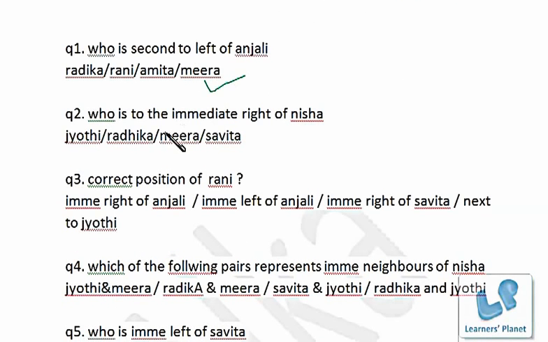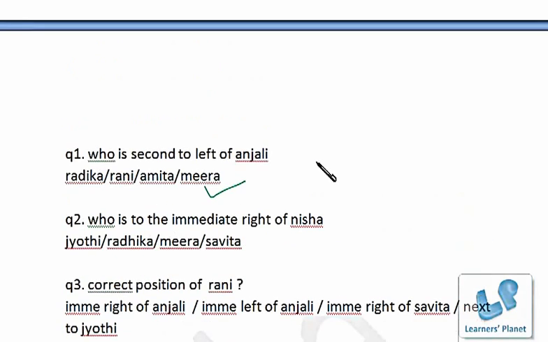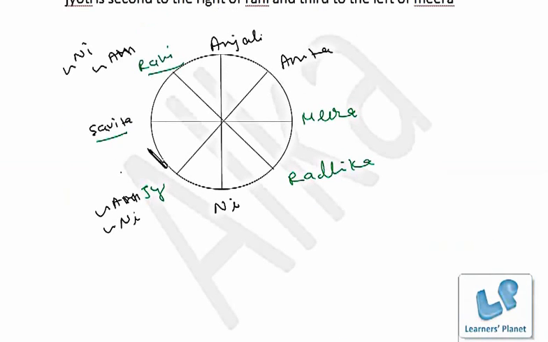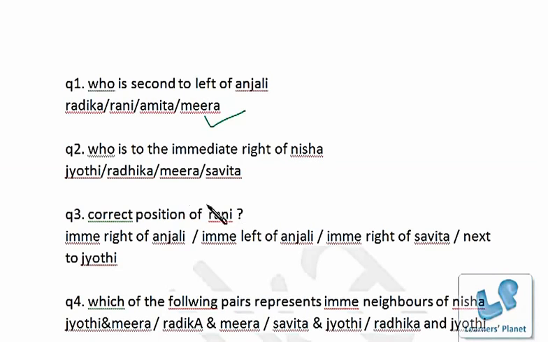So it is Meera. Who is to the immediate right of Nisha? Nisha is this. Immediate right of Nisha is Radhika, right? So that's Radhika. Next, the correct position of Rani. Now see the options: immediate right of Anjali, right, left.